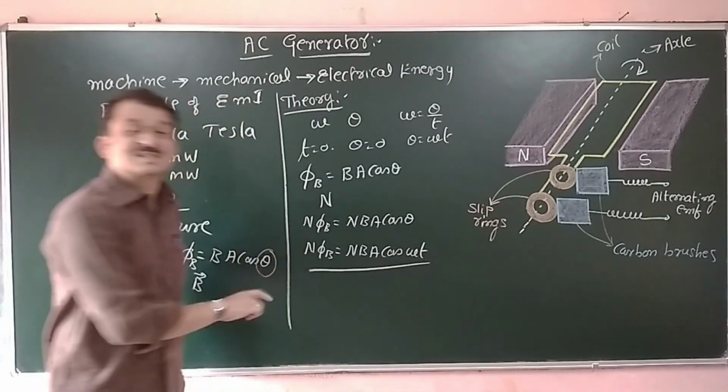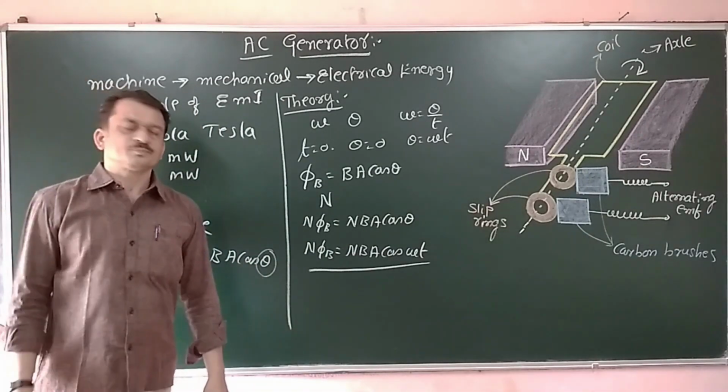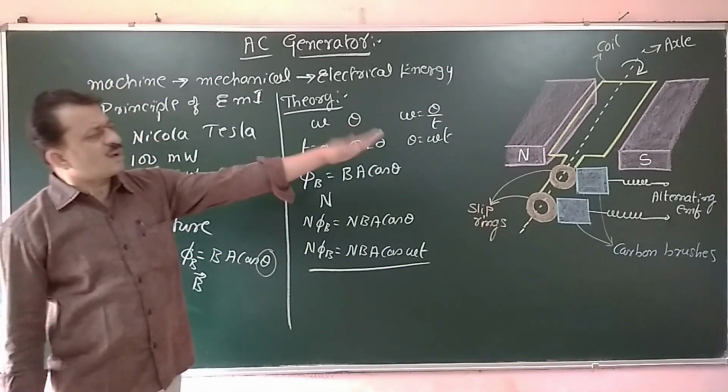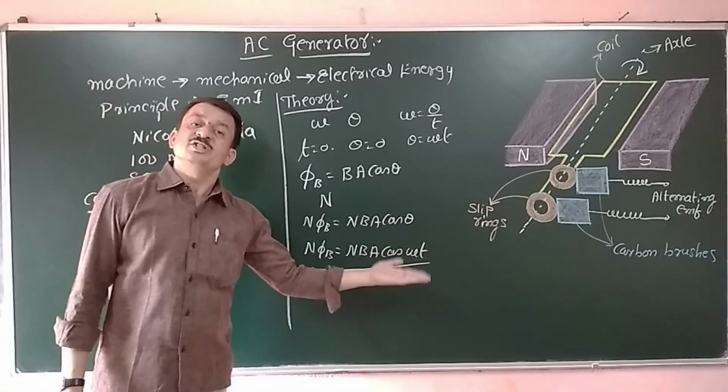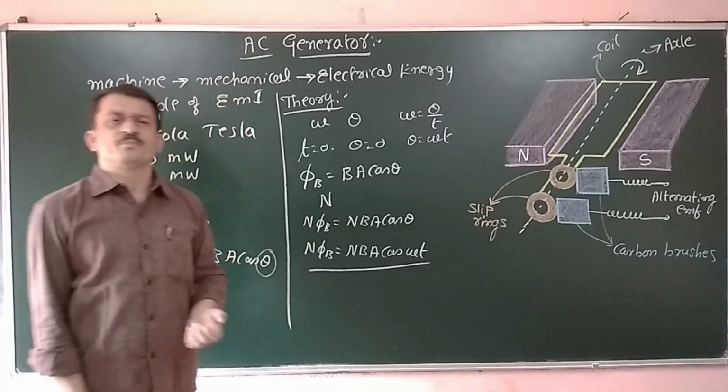This is the flux linkage. As and when the coil is rotated, the flux linkage changes with respect to time.